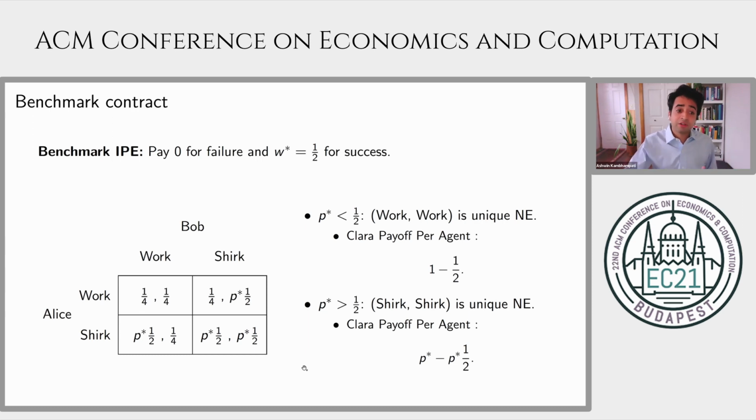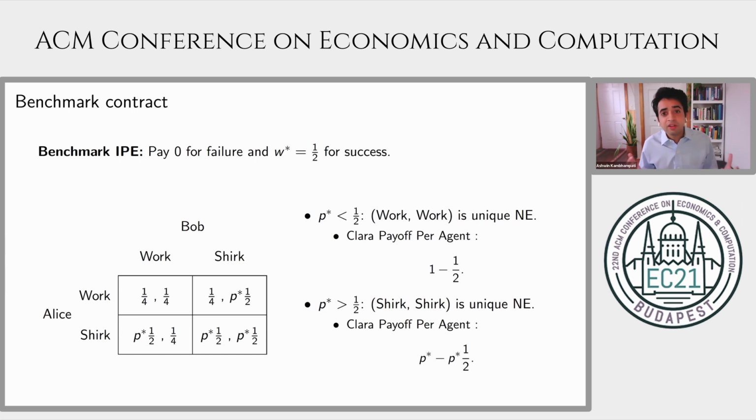This is not really a game. We see that Alice's action, due to the independence between Alice and Bob, is not affected. Alice's payoff from any action is not affected by Bob's action. In particular, she obtains a payoff of 1/4 when she works, regardless of what Bob does, and a payoff of P star times 1/2 when she shirks, regardless of what Bob does. This means that if P star is less than 1/2, in particular, if the shirking action is sufficiently unproductive, then work is the unique Nash equilibrium. In this equilibrium, the principal Clara obtains a payoff of 1 minus 1/2.